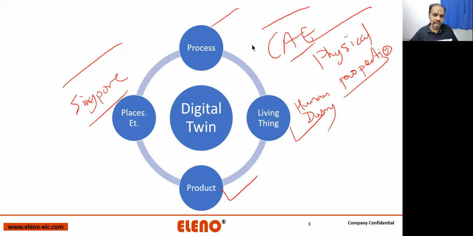Okay, now it can be like you have a simulator, right? You have a flight test simulator. That's a digital twin of a process of flying. You are not actually flying, but you are digitally flying the plane. You are not going to crash, but you are digitally going to crash. Am I making sense, Tejas? Am I making sense? Okay.